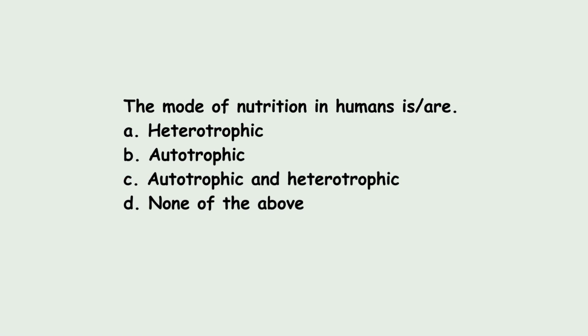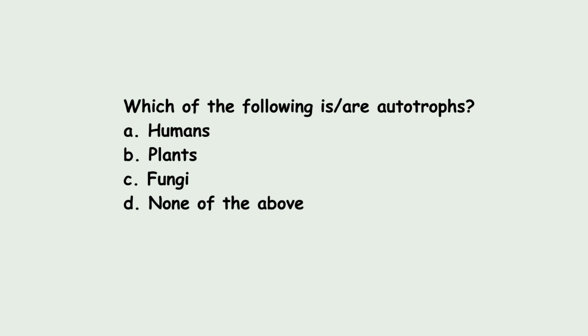The mode of nutrition in humans is or are A. Heterotrophic, B. Autotrophic, C. Autotrophic and heterotrophic, D. None of the above. The mode of nutrition in humans is heterotrophic. Now the last question. Which of the following is or are autotrophs? A. Human, B. Plants, C. Fungi, or D. None of the above. The answer for this question is plants. Plants are autotrophic in nature.